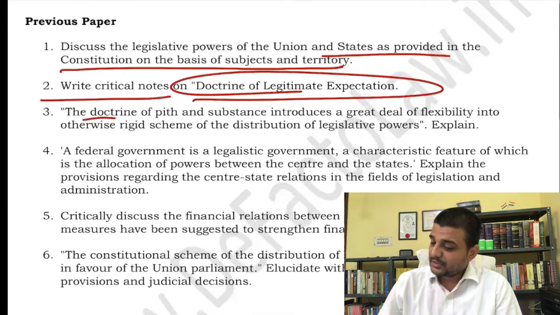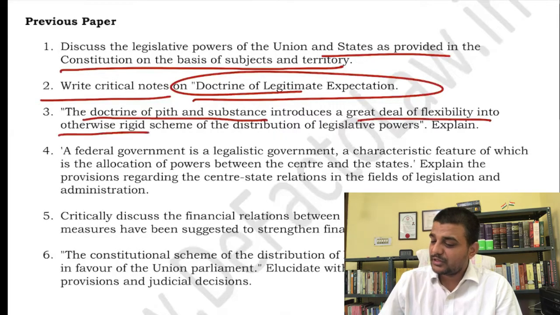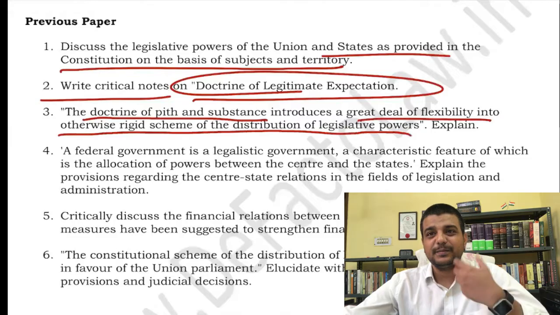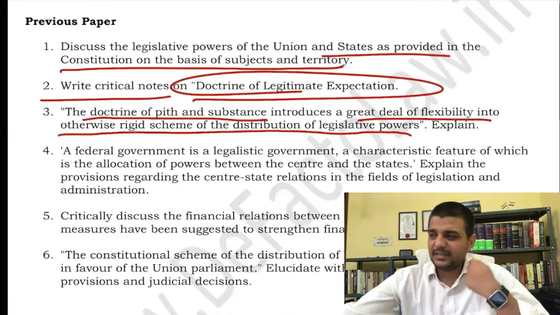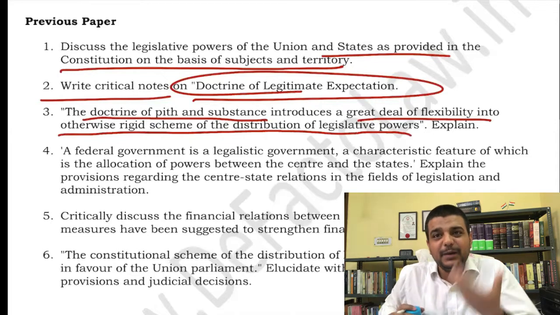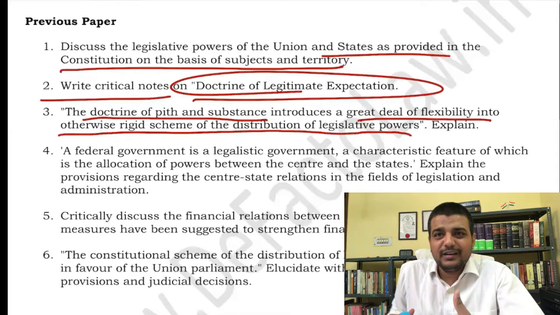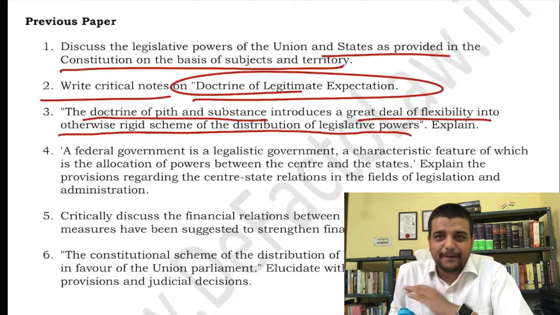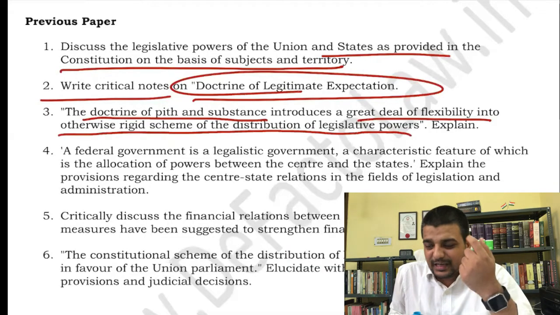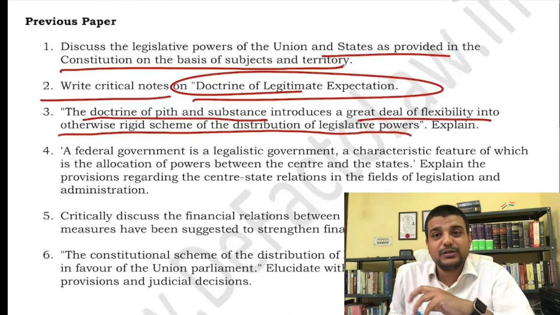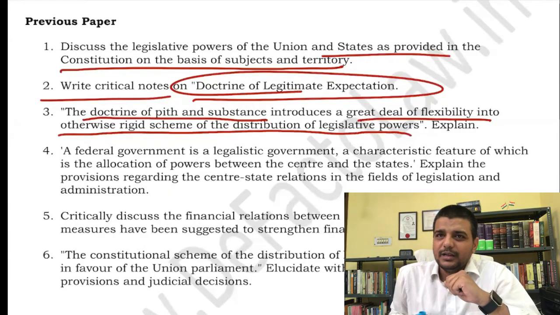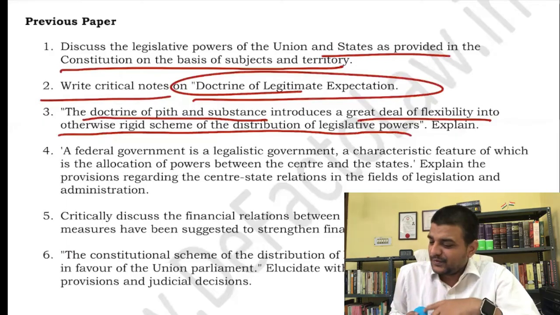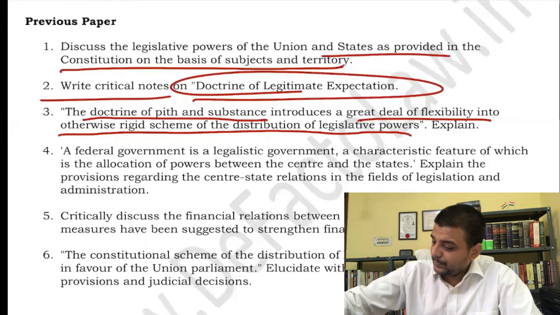The doctrine of pith and substance introduces a great deal of flexibility into the otherwise rigid scheme of the distribution of legislative power. See, that is the criticism, or you can say not criticism, the philosophical aspect, that how pith and substance doctrine is basically helping the legislature to evolve and the court to uphold their laws. So in that sense, that is why I keep saying you that in judiciary the questions are different, right? But in UPSC the question, more philosophical aspect has to be studied. Understood? Not only the case laws. Okay, so please keep that particular thing in mind.